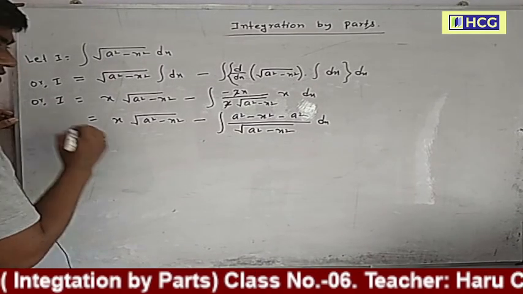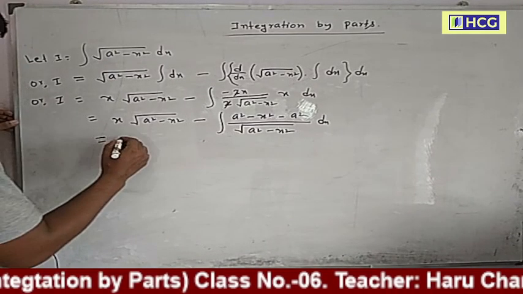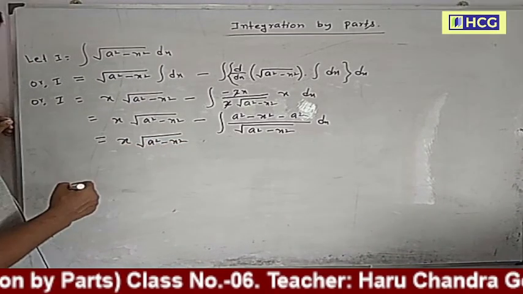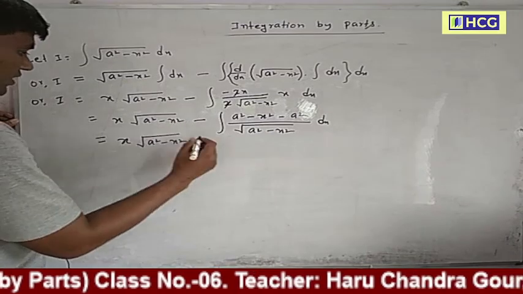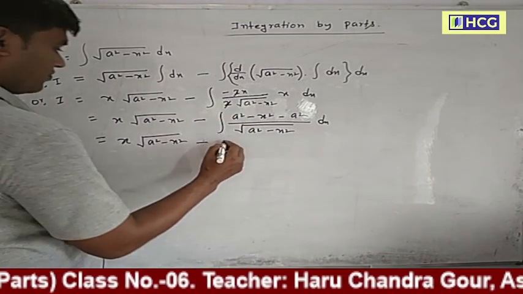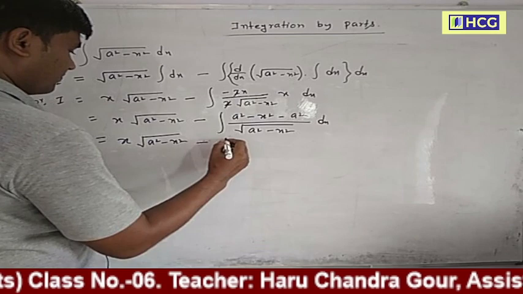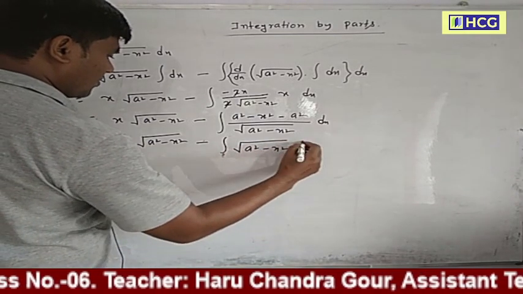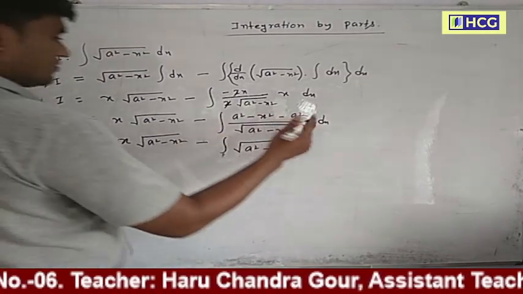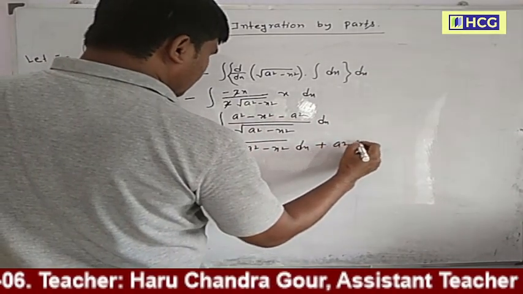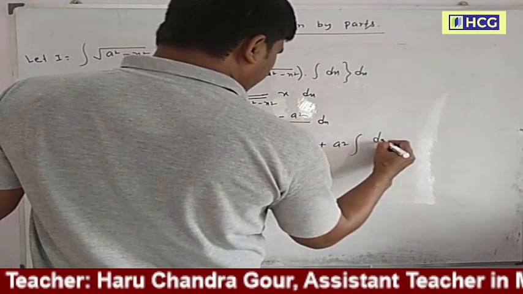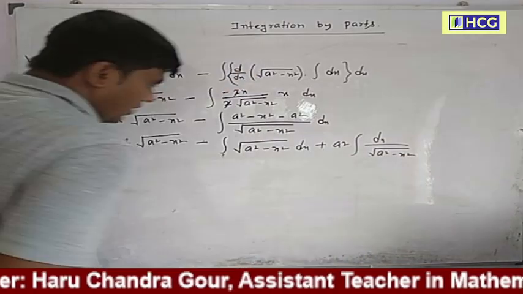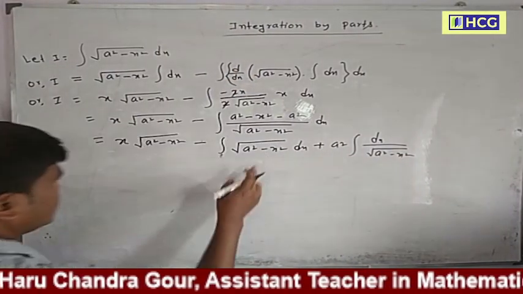This is equal to x into square root of a square minus x square minus, split them, integration of square root of a square minus x square dx, and minus minus plus, a square is constant, dx by root over of a square minus x square. This is equal to I.